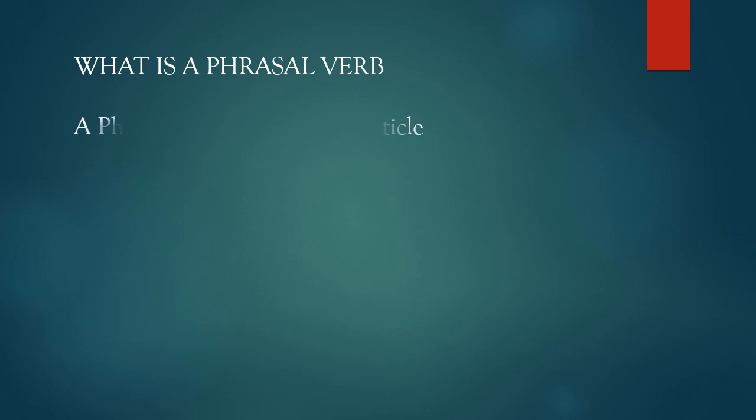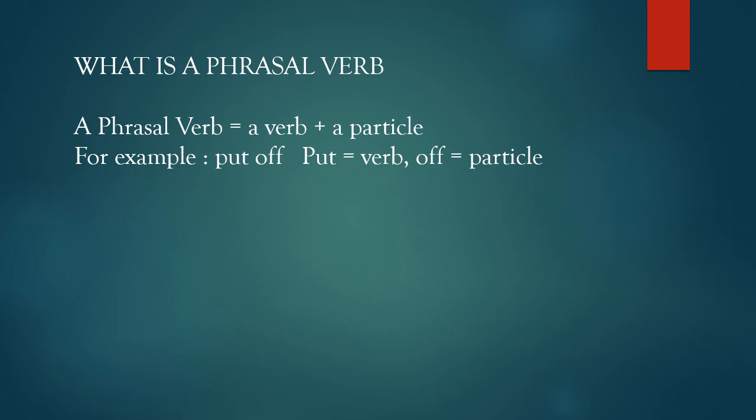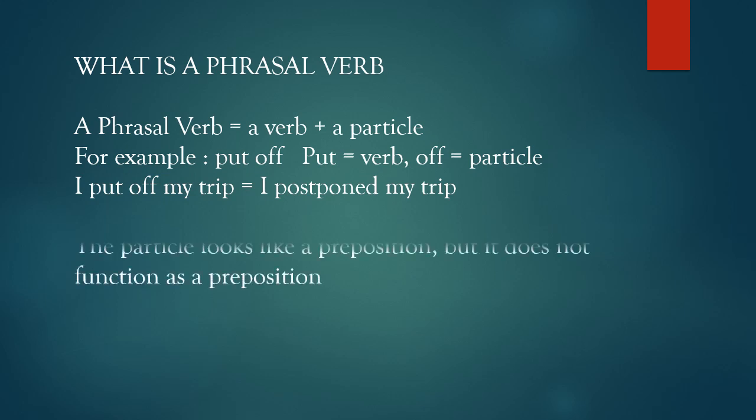So recalling, what is a phrasal verb? A phrasal verb means a verb and a particle. For example, put off. Put off is a phrasal verb in which put is a verb and off is a particle. I put off my trip, which means I postponed my trip. So put off has the meaning postpone. The particle looks like a preposition, but it does not function as a preposition when it is in a phrasal verb.